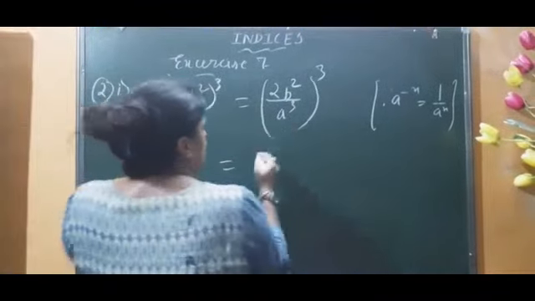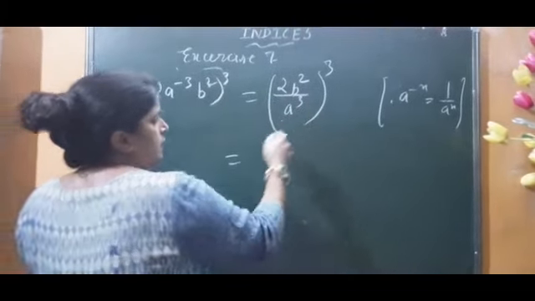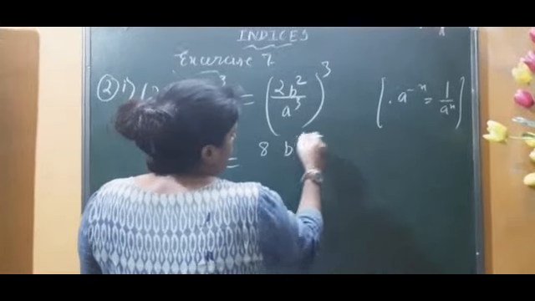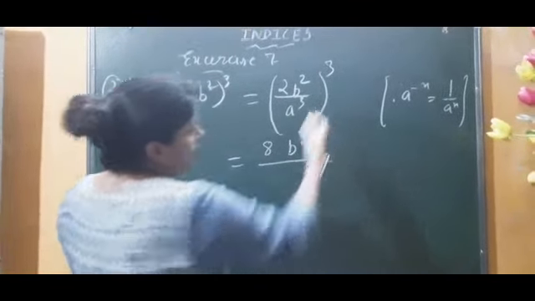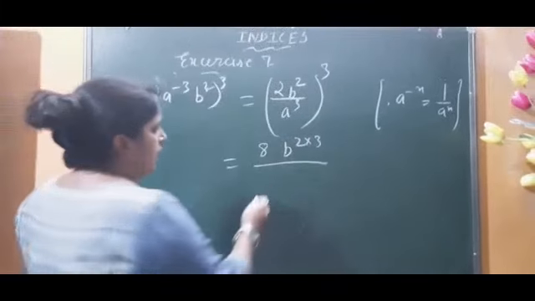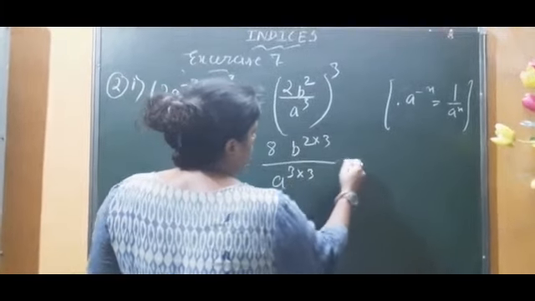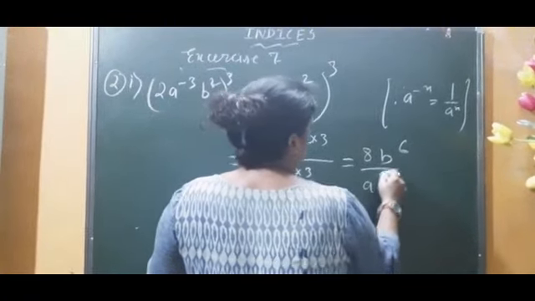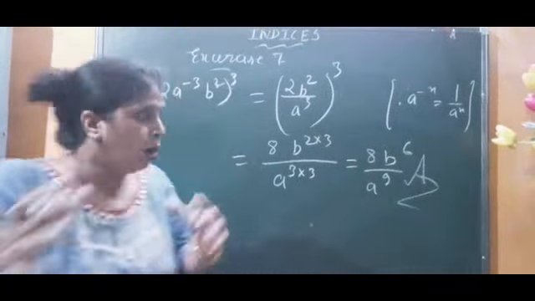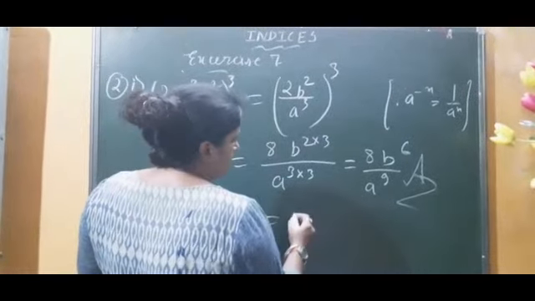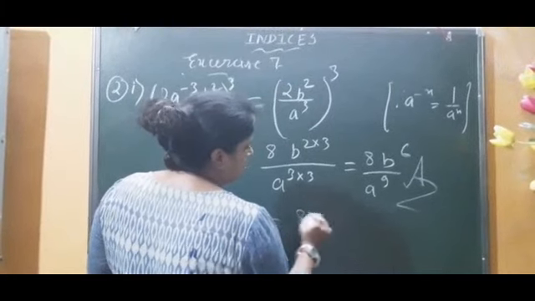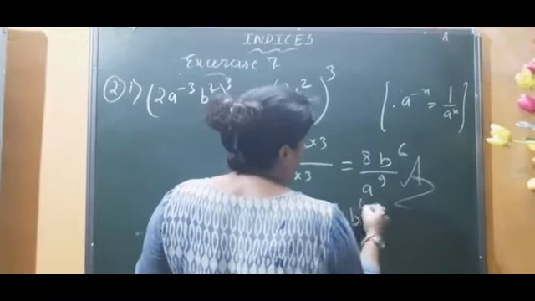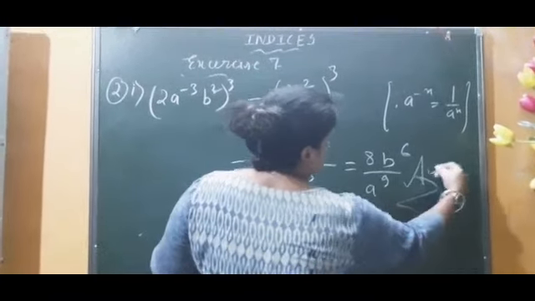Now I will write 2 to the power 3, so 2 times 2 times 2 is 8, and b squared to the power 3, powers are multiplied, right? And here 3 into 3, so this is 8 b to the power 6 and a to the power 9. This is your answer. Or one step you can do here: you can write a to the power minus 9 and b to the power 6. If you want to write in this form, both are correct. Fine.